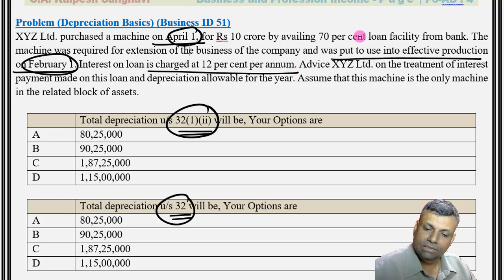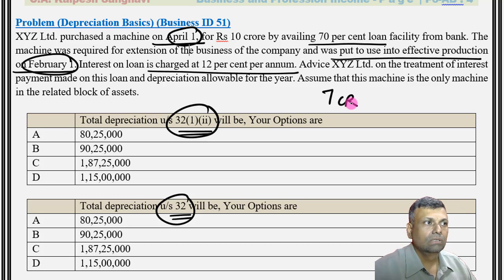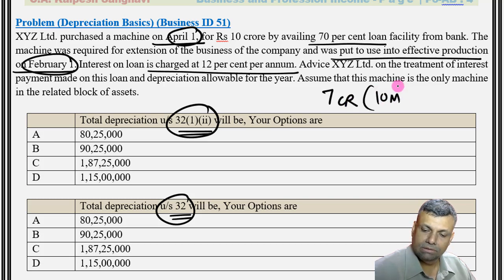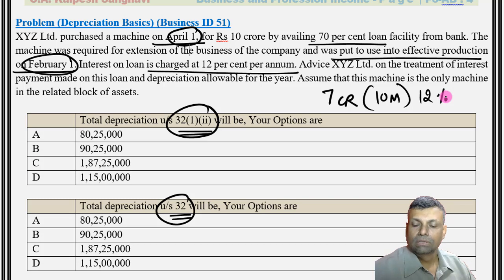So 70% is your loan facility. So your loan facility is going to be 7 crores. Alright. And you have 10 months and 12% per annum. Just use your calculator, how much you get actually. Okay, so basically you are paying 1% interest for 10 months. So this 10 months you should capitalize.